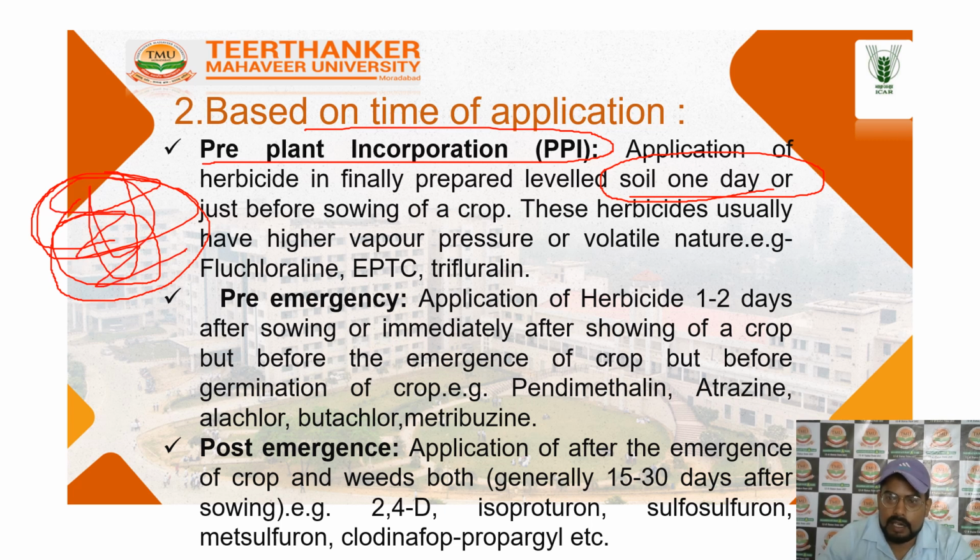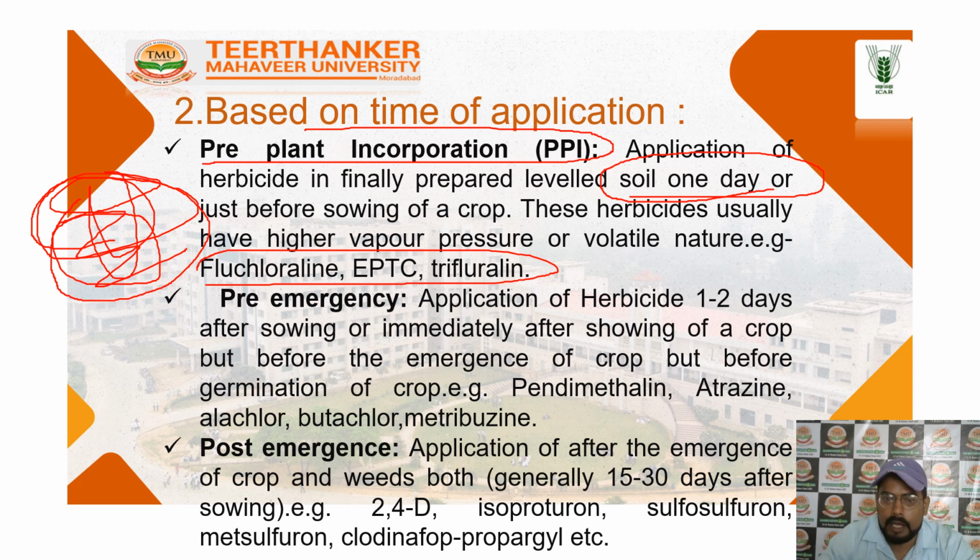So the herbicide is usually in a vapor process and is volatile in nature. Volatile means evaporation losses in the environment. So fluchloralin, EPTC and trifluralin are the specific types of pre-plant incorporation herbicides.